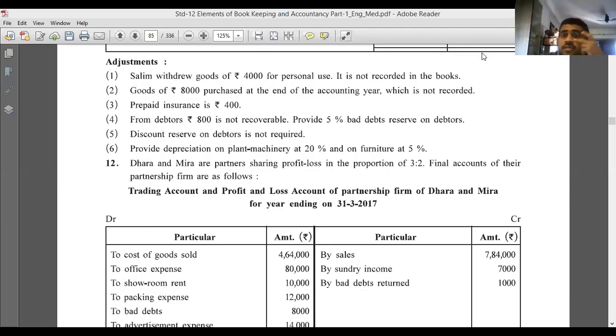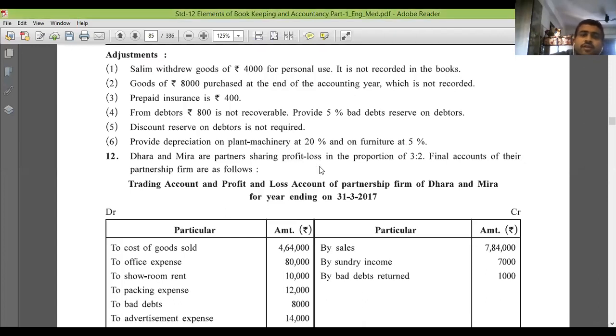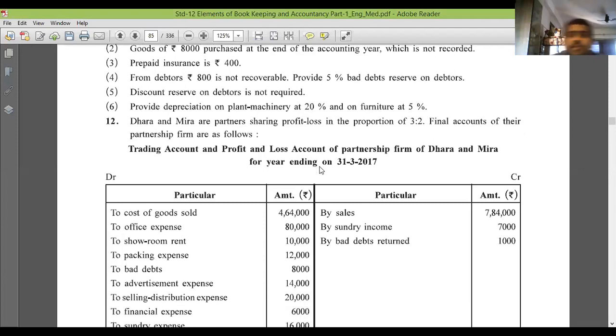Good morning, friends. We have done up to question number 11 of Salim and Shabana. So today, friends, we are going with question number 12, Dhara and Meera. So let's look towards the sum.